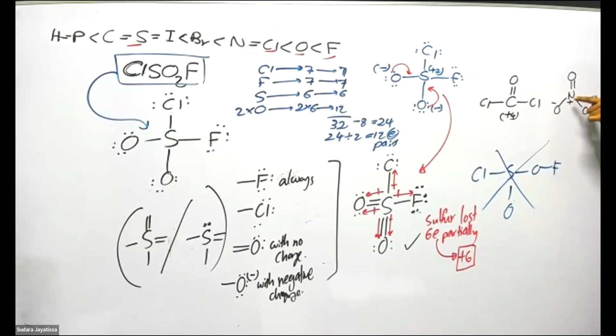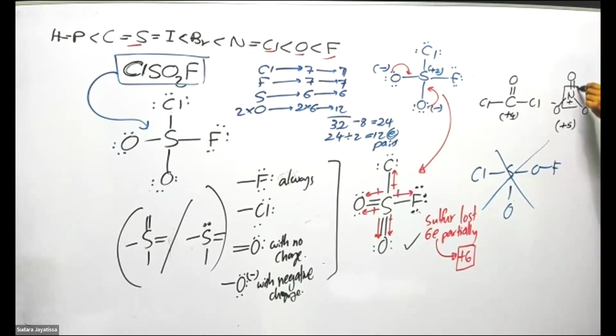Here 4 electrons are lost partially. 1 electron is lost totally. So overall 5 electrons are lost. So the oxidation number is plus 5. That's how you see it. And you have to consider total losing and partial losing, all. Remember that one.